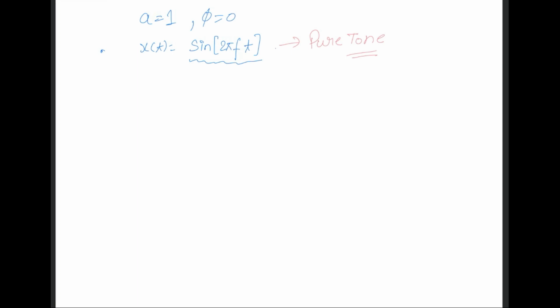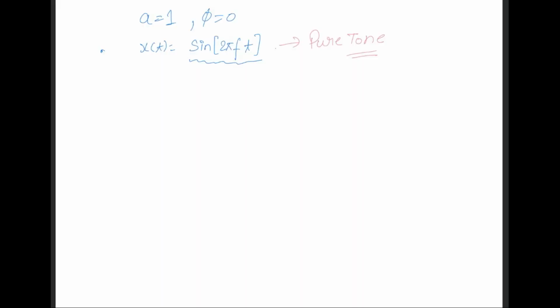You might have heard how a pure tone sounds. It sounds like this. The frequency of the sinusoid determines the pitch of the tone, while the amplitude determines the loudness.